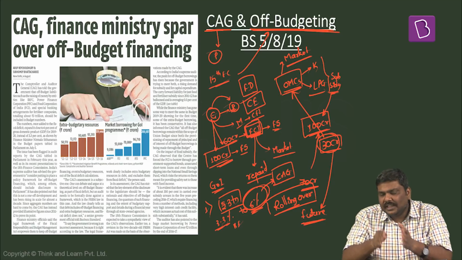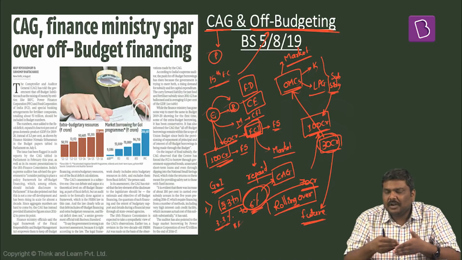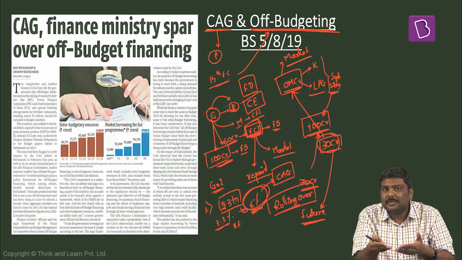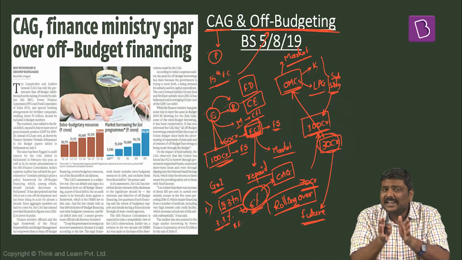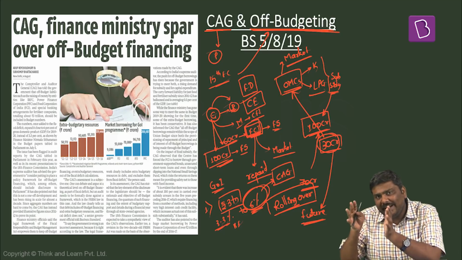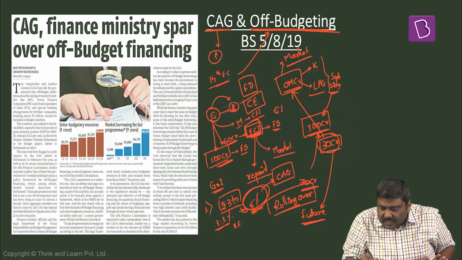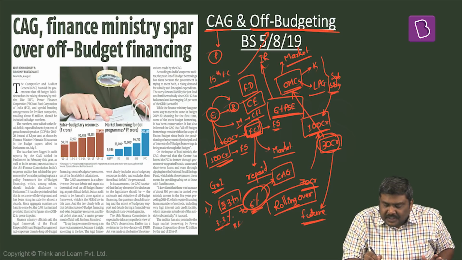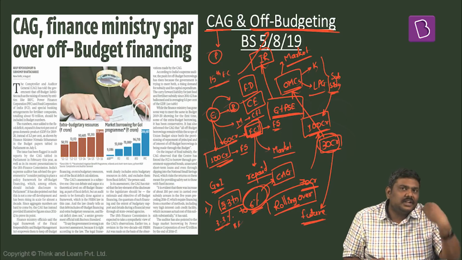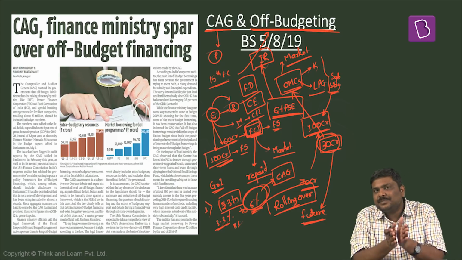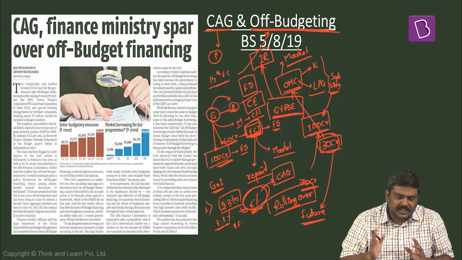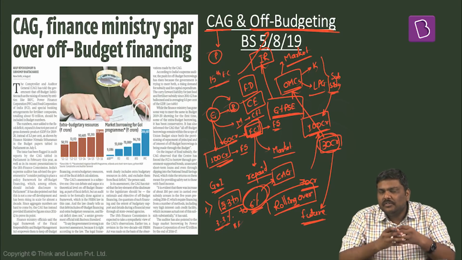And moreover, in case of off-budget financing, Government of India is not directly borrowing, but it is allowing the public sector enterprises to borrow from the market, which basically means that there is a very high demand from the government as well as the public sector enterprises for borrowing in the market, which will basically push up the interest rates in the market. These are some of the concerns which have been raised by various experts as well as the CAG report. Having said so, Government of India has countered this particular CAG report with certain arguments.